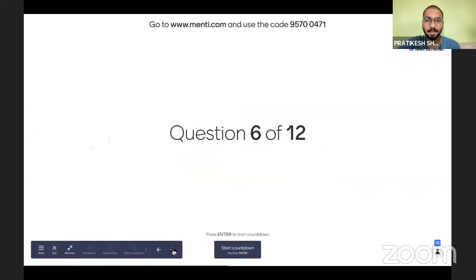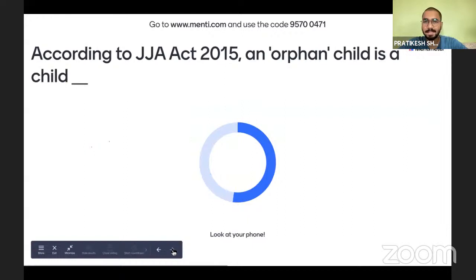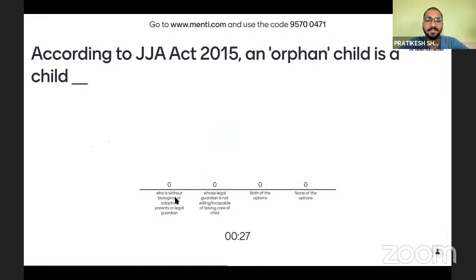Let's see. We have the sixth question here. Attempt this question. According to the Juvenile Justice Act 2015, an orphan child is a child who is without biological or adoptive parents or legal guardian, or whose legal guardian is not willing or incapable of taking care of the child. Both the options are correct or none of the options are correct. So who is an orphan according to the JJ Act? I'm guessing that you all will mark it correct.